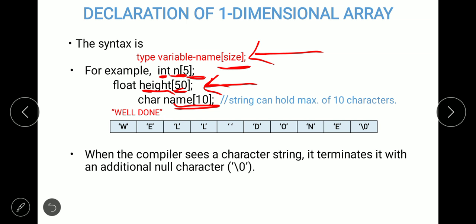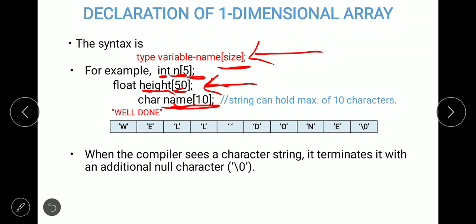So whenever you declare an array type as character, that array is nothing but a string. Here the array name is name, and it can hold 10 characters. So the name array, which is also a string, can hold only 10 characters.